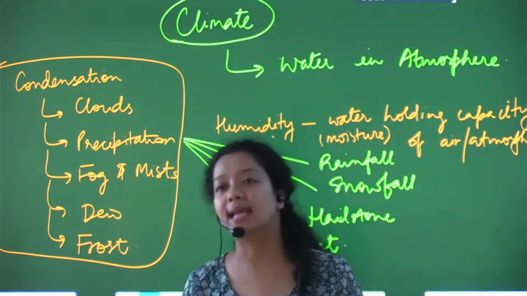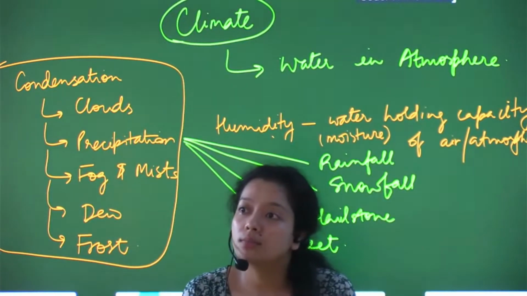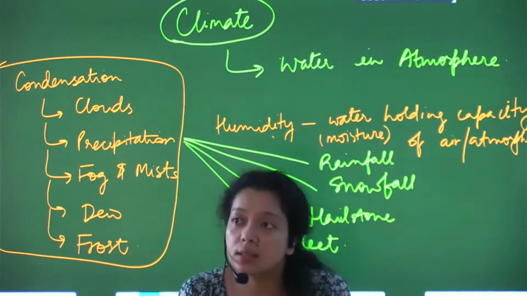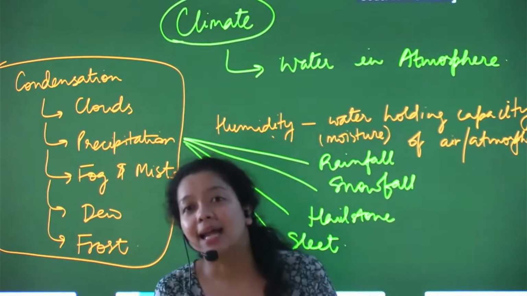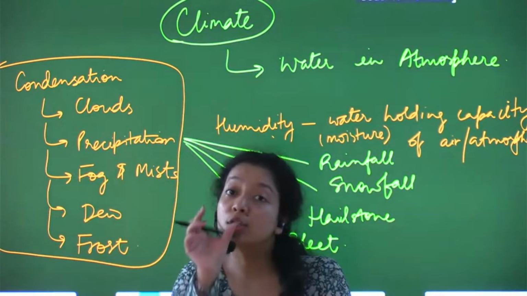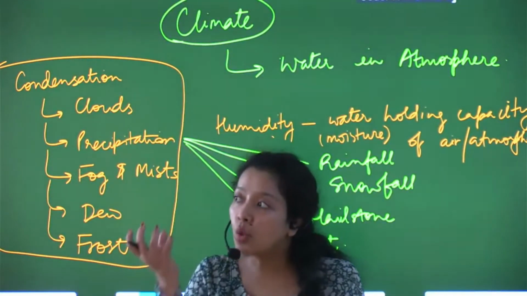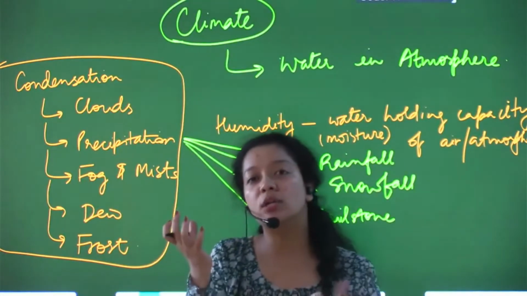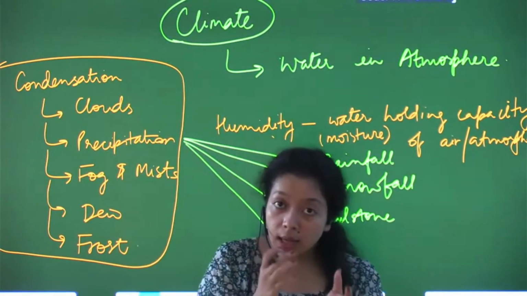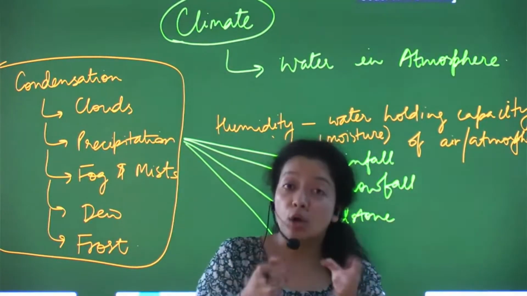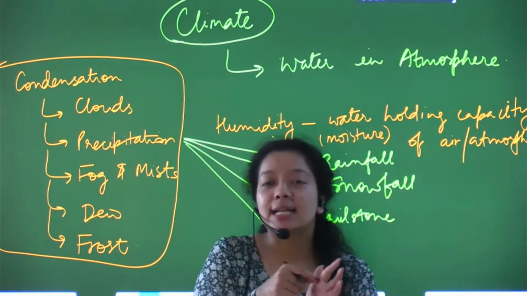So what is it exactly? Dew is basically when the temperature in your surroundings is very low, and that is called the dew point. At that time, cold air, when it touches a comparatively cooler solid surface, actually gets condensed.